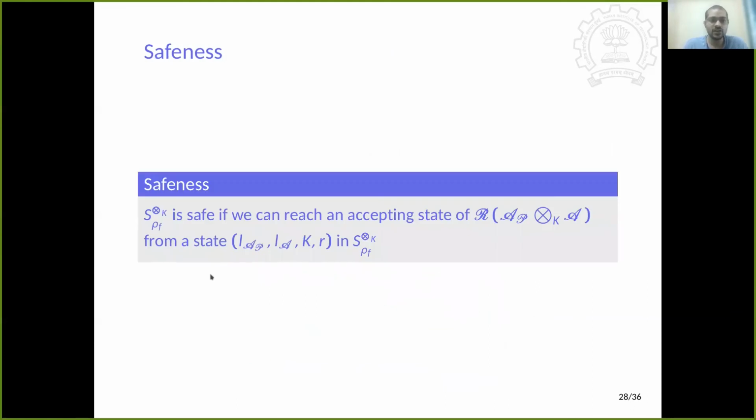Now let's define something that we call safeness. Safeness of a state S that we defined previously: we say it is safe if we can reach an accepting state of the region automaton from any state inside this state.